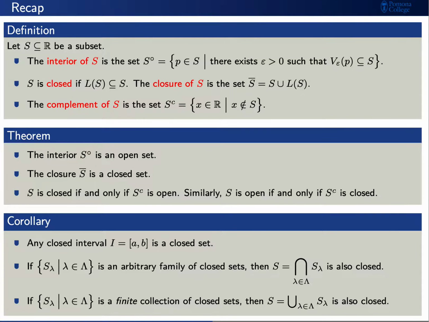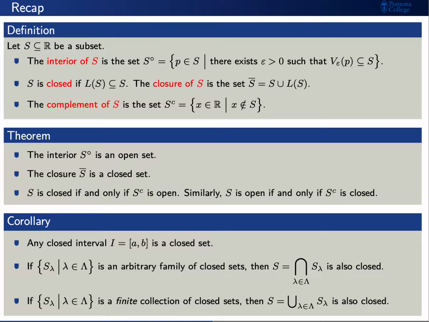We have a few more properties about closed sets. First, the closed interval from a to b is an example of a closed set. Next, let's say that we have a set S_lambda, where lambda are elements from some indexing set capital Lambda. This is an arbitrary family of closed sets. If this is the case, then the intersection is also a closed set.